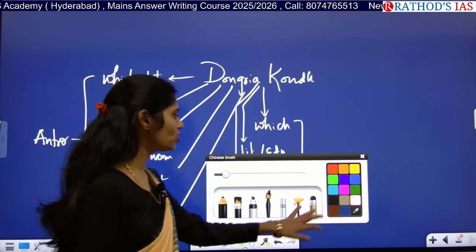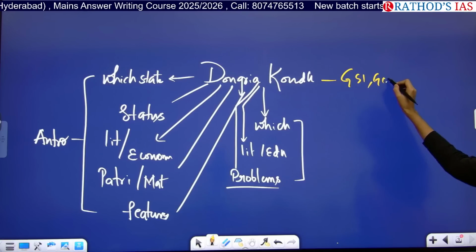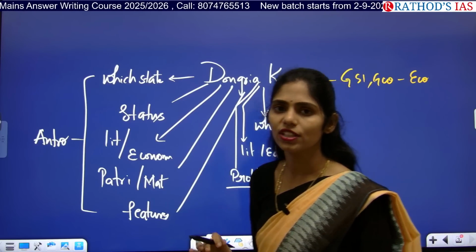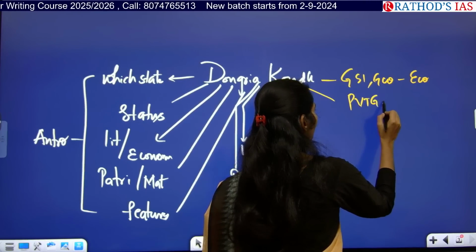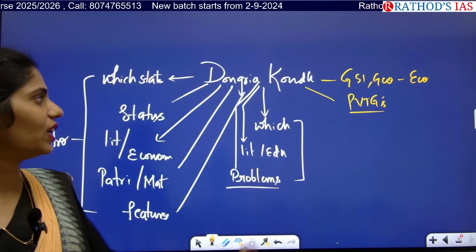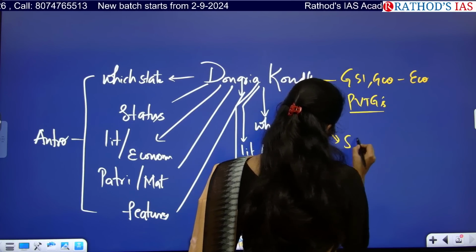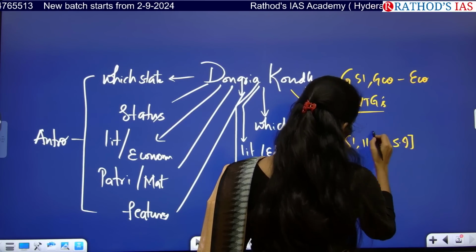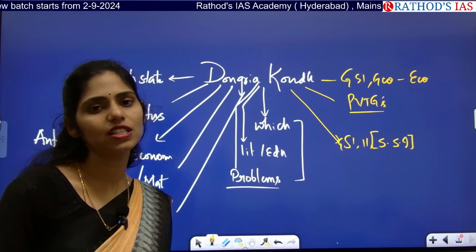From which subjects will you be dealing with that? From GS Paper 1 geography, where in economic geography you have to focus on the economy of these tribes, and you also have to know about PVTGs, Particularly Vulnerable Tribal Groups, because in 2019 prelims you got a direct question on PVTGs. And from GS Paper 1 and 2, from society and social issues, you will see this topic because they come under the part of our integral society.